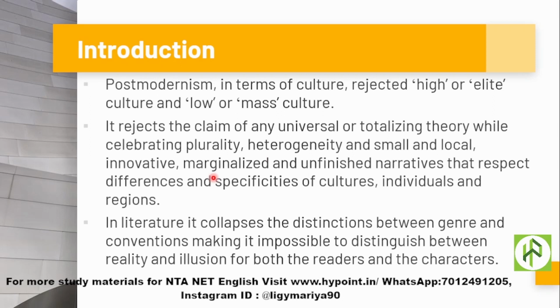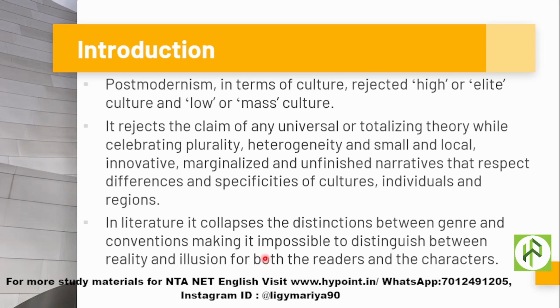unfinished narratives that respect differences and specificities of cultures, individuals, and regions. In literature, it collapses the distinction between genre and conventions, making it impossible to distinguish between reality and illusion for both the readers and the characters. So these are the major characteristics of postmodernism in terms of culture and in terms of literature as well. Literature belongs to culture only. Literature is a cultural artifact, and postmodernism rejects and negates any of the claims that are present there as universal or totalizing theories,